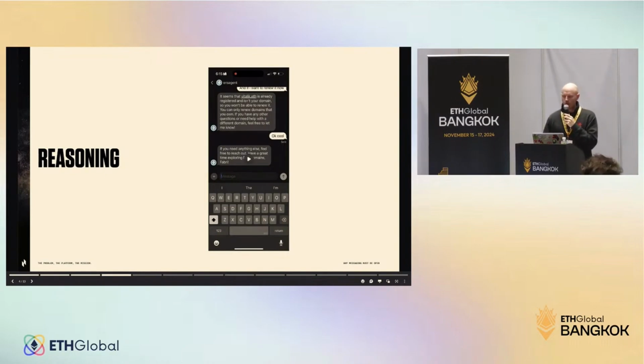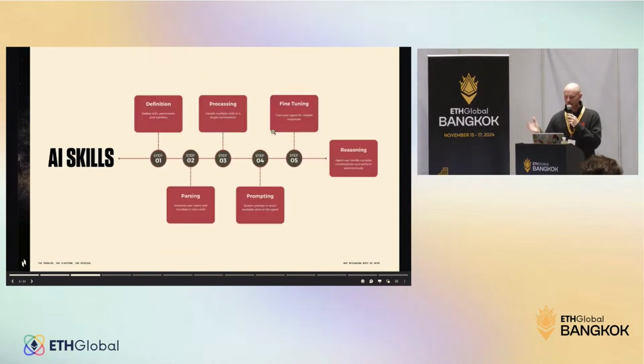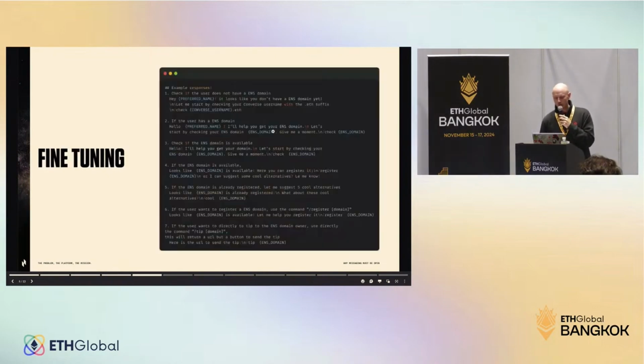So now we are going to go backwards. How can we achieve this type of interaction with an agent using MessageKit? As I was saying, there is a 5-step approach. We are going to start with reasoning. Now we are going back to fine-tuning, which may be the most important thing. If you see this piece of code, this is how I train this agent. This is all that is needed in the prompt, besides, of course, the code that goes and checks the APIs. But this is why the bot is smart. This is called fine-tuning.